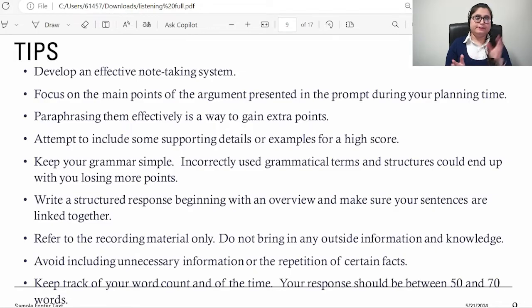Whenever you are writing the keywords, you have to make sure that they are grammatically correct and grammatically simple. Do not go for complex sentences. It can create grammatical errors. So always make sure that you use simple grammar lines that can help you to get the score.